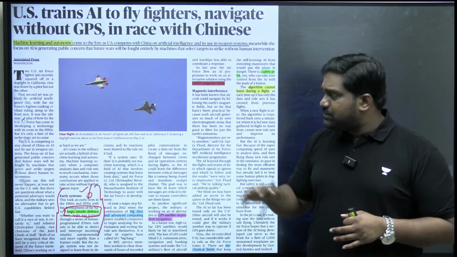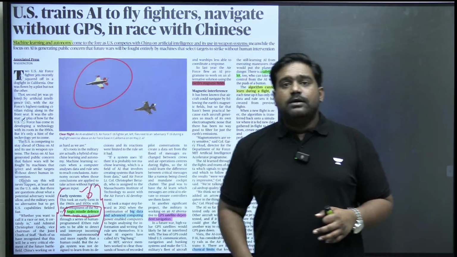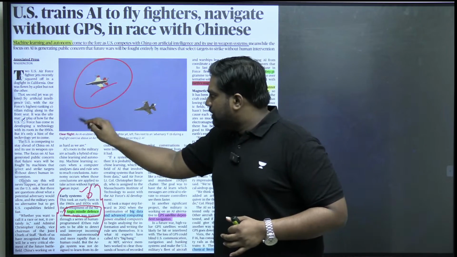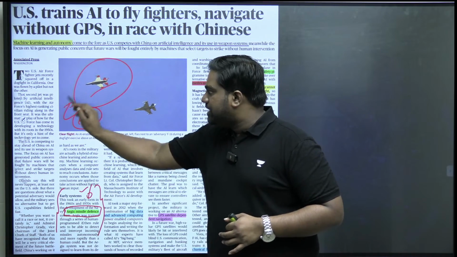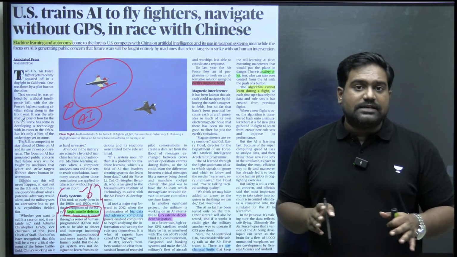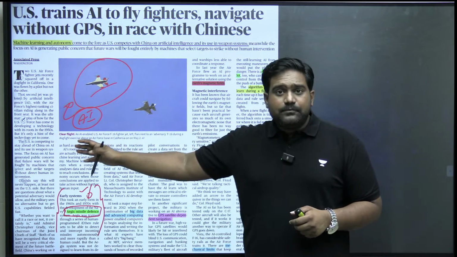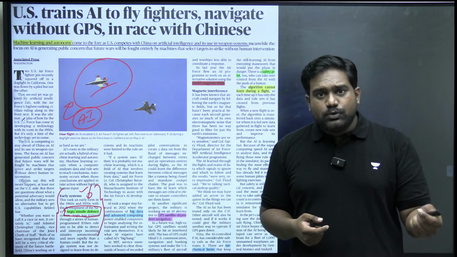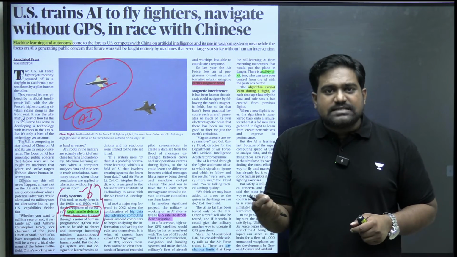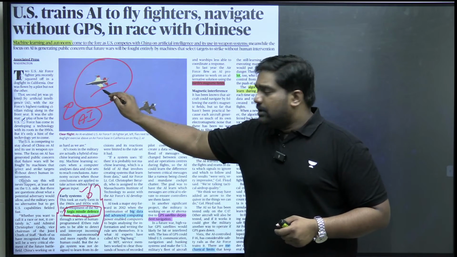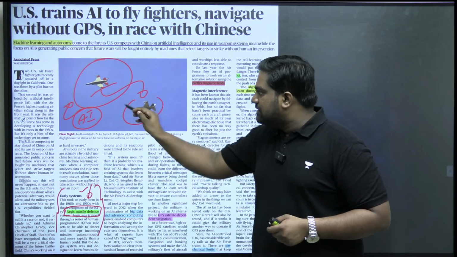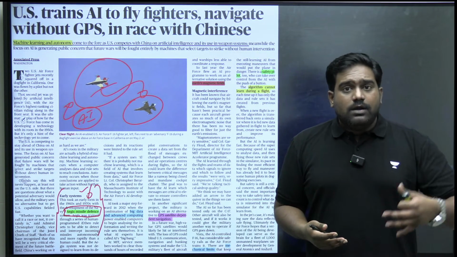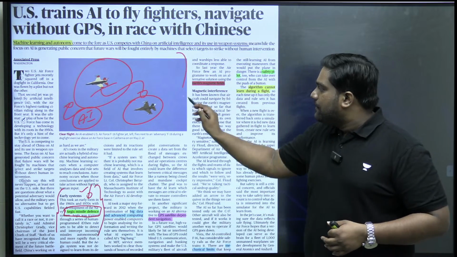So today the focus, especially when it comes to flying a fighter jet, is to ensure that, one, there is safety, right? If you're using an AI to fly a fighter jet, there are multiple risks and concerns that come up. One is the safety of the jet. What if the AI malfunctions? What if it fails? What if it leads to an accident? Or let's say during exercises, during training, what if the AI jet crashes with another jet, a regular jet? So that results in an accident. What if it crashes into a civilian area, right?